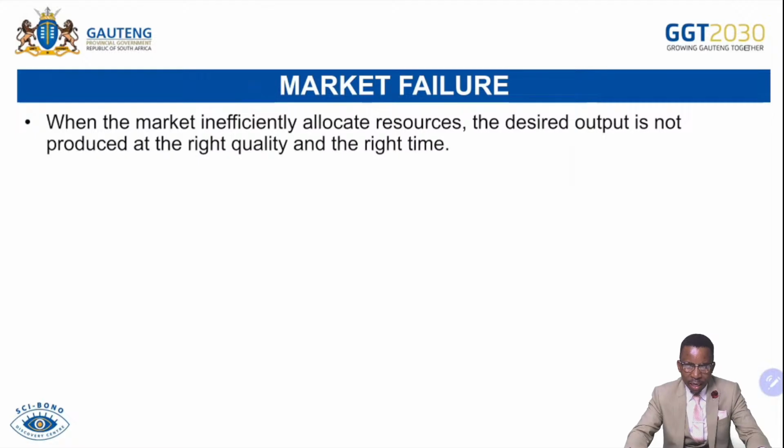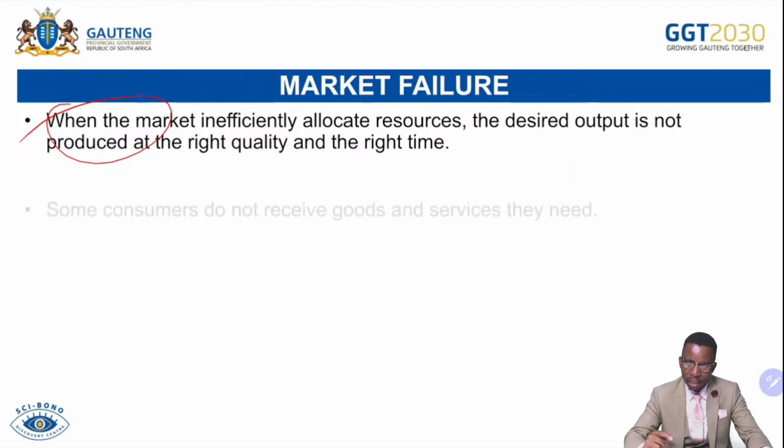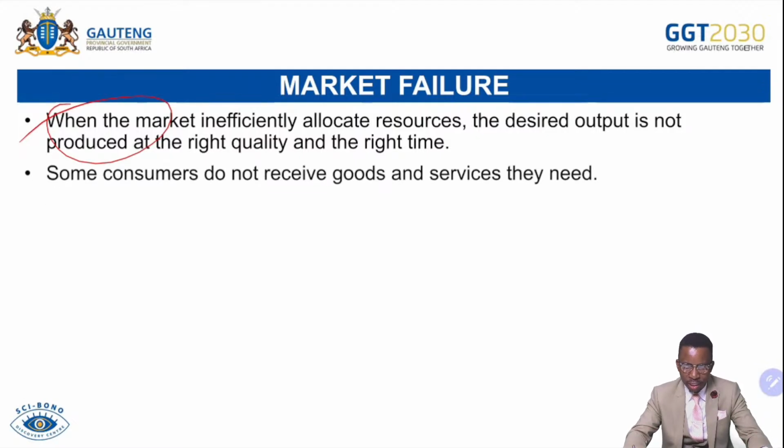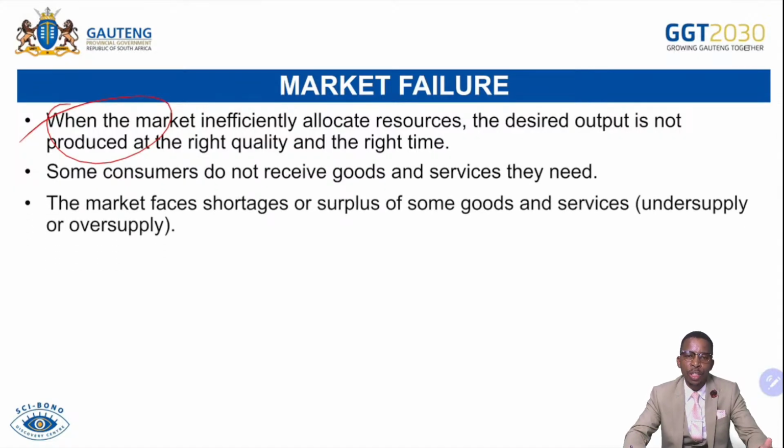When the market inefficiently allocates resources, the desired output is not produced at the right quantity at the right time. Whenever resources that are available are not spent accordingly, the desired quantity will not be produced at the right quality. For that reason, there will be market failure. Some consumers do not receive the goods and services they need because of misallocation of resources. For instance, if the producer is underutilizing resources, there will be a shortage of goods in the market, which will then be regarded as a part of the market failure.